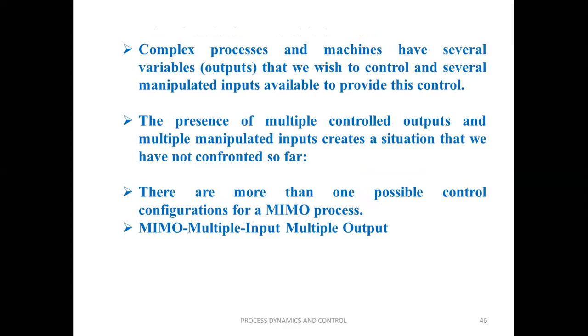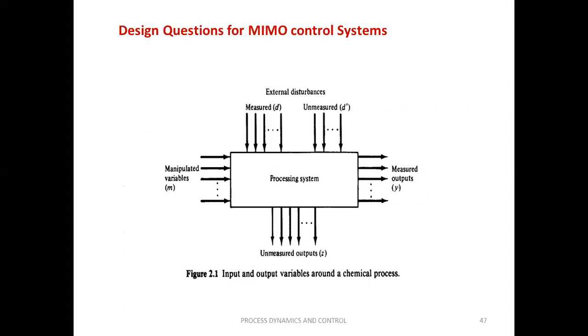But in multi-variable control, we are going to observe multiple input and multiple output systems. Now we see the general schematic diagram of the multiple input, multiple output control system, that is the MIMO control system. Assume this is a processing system where more than one manipulated variable enters the process, along with some external disturbances.